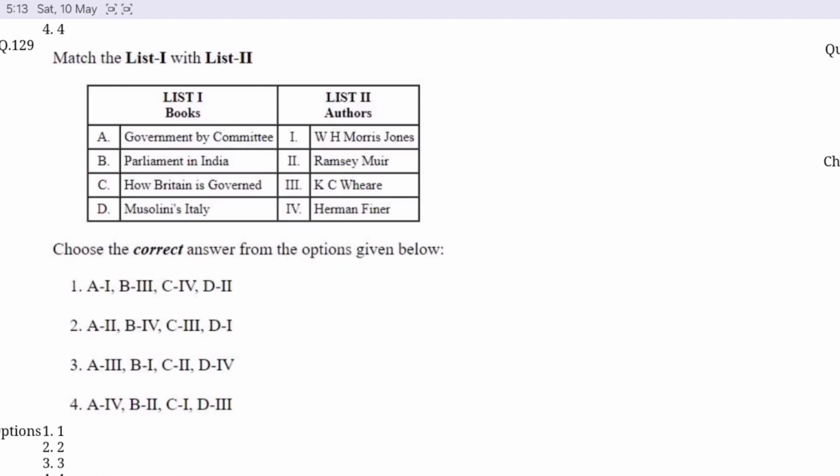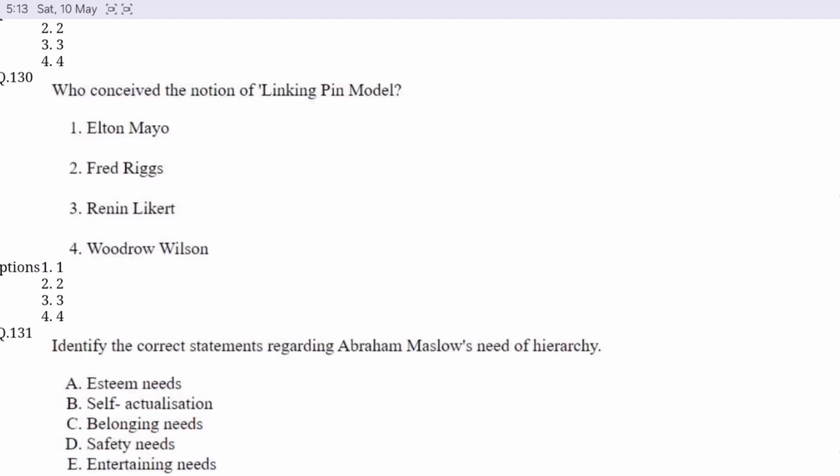Question number 129. Match list 1 with list 2. Option C is correct here. Government by committee is given by K.C. Wheare. Parliament in India, Morris Jones. How Britain is governed by Ramsay Muir. And Mussolini's Italy is by Herman Finer.